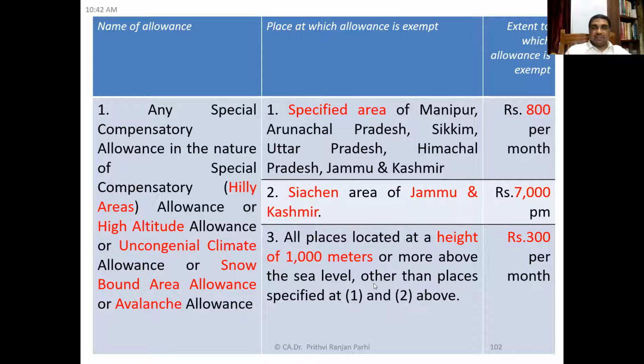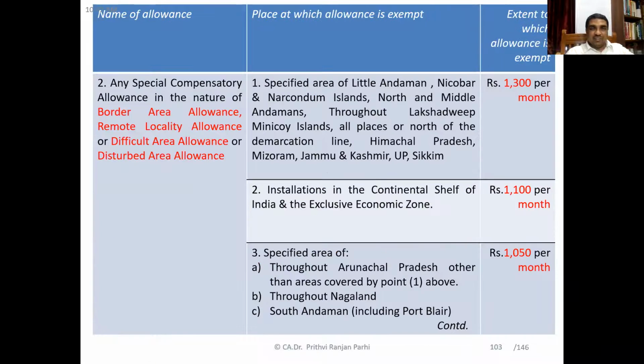So except these areas, if it is given at some other places located at a height of 1,000 meters or more, then up to 999 meters, no exemption. But if it is 1,000 meters or above, then how much is exempt? 300 rupees per month is exempt. Understood? And take care that it is hilly area allowance, not hill allowance. It is different. Now you see.